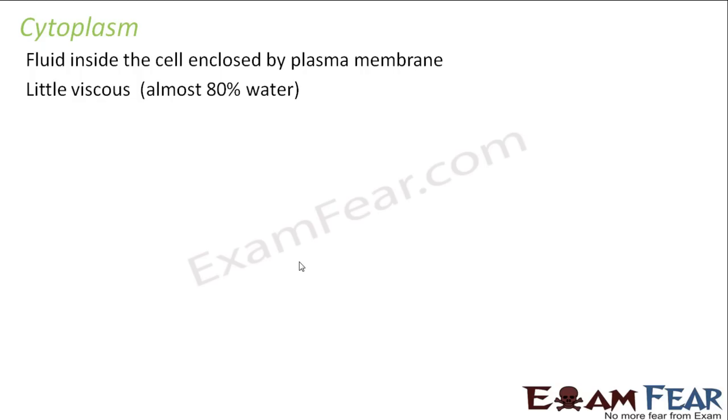What is viscous? Viscous means a little sticky. For example, if you take honey and touch it, what do you see? It sticks to your fingers, right? Whereas if you take water, it doesn't stick to your fingers. So the viscosity of honey is much greater than that of water. That is why it is a little more sticky. This fluid, cytoplasm, is also a little viscous, not too much, but it has almost 80% water. It is also known as cytosol, another name for cytoplasm.